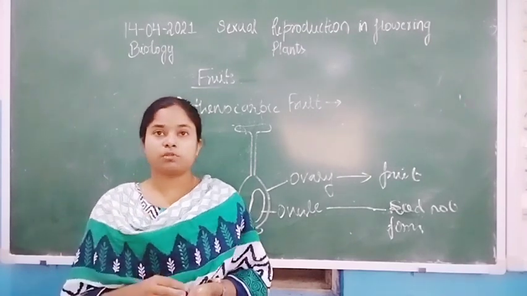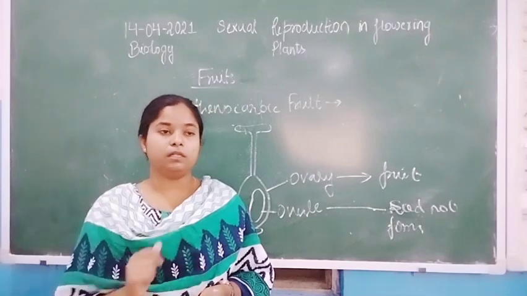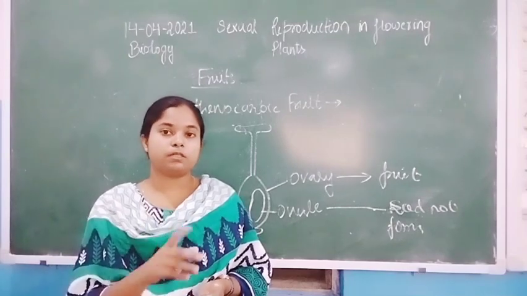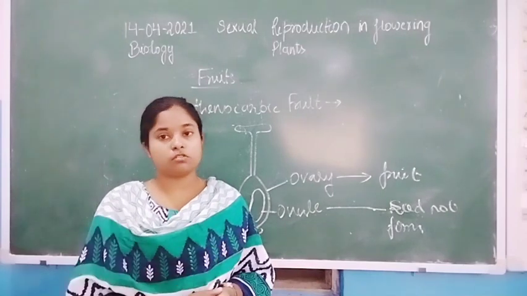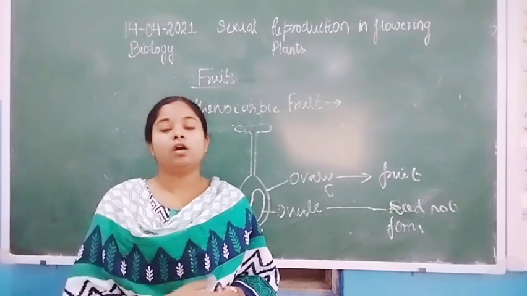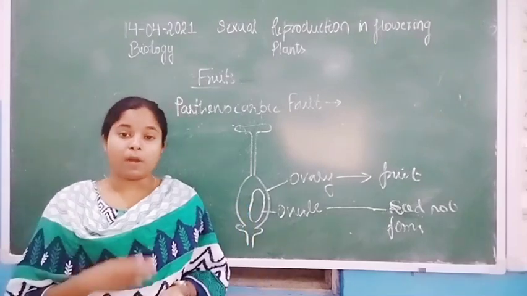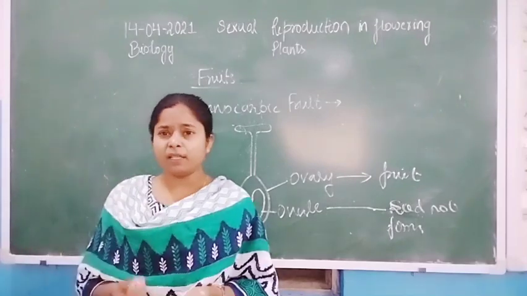In the case of grapes, they also do not have seeds. So in grapes, the propagation also takes place by the vegetative mode or asexual reproduction, that is by the stem.